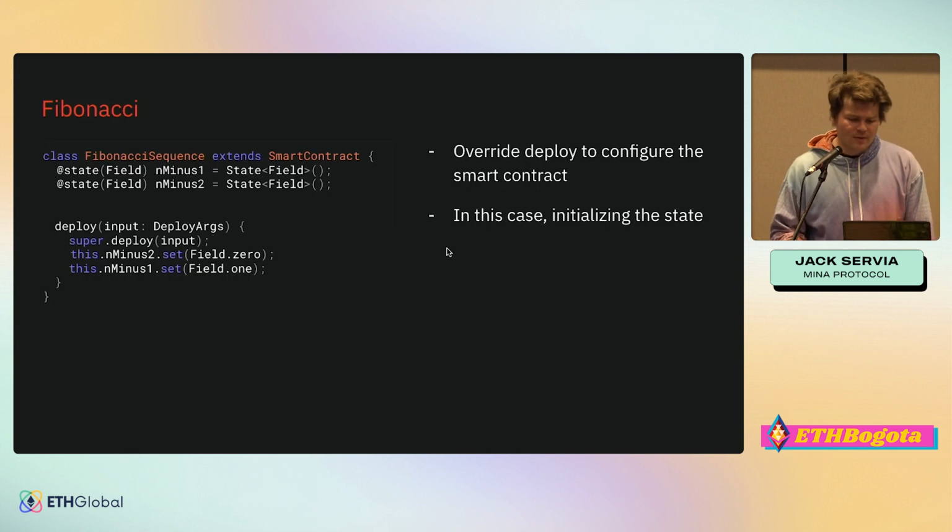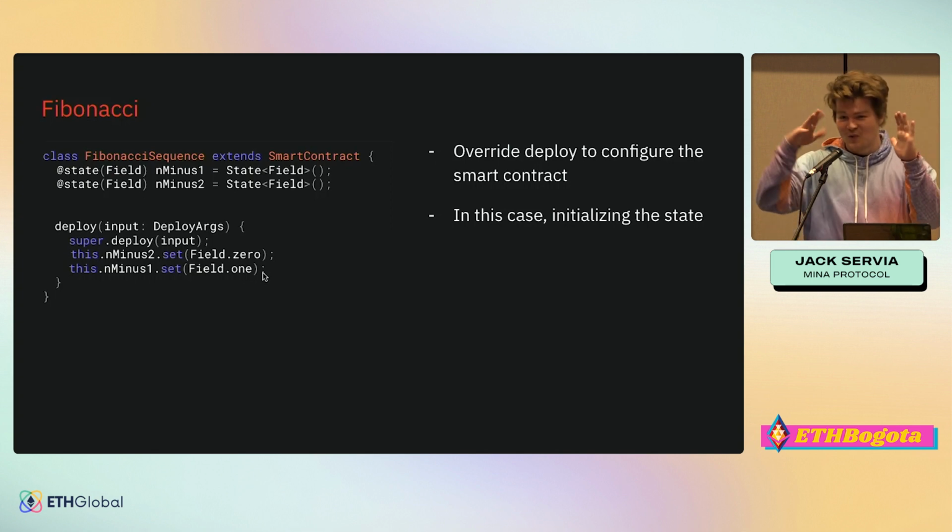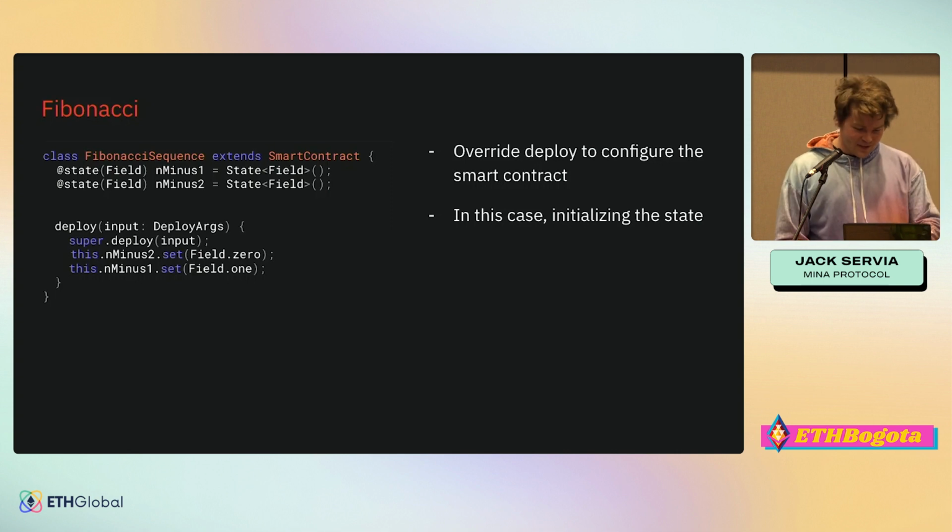Again, we won't dive into it too much, but all that we do is we call this n-2, and then we call the set method on it, and we pass in a value. In this case, we're passing in Field.zero. Don't worry about this .0 .1. You can also pass in Field open parentheses 1 close parentheses. It does the same thing. This is a confusing kind of artifact that exists right now.